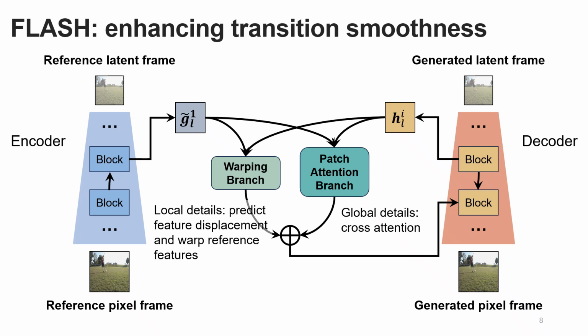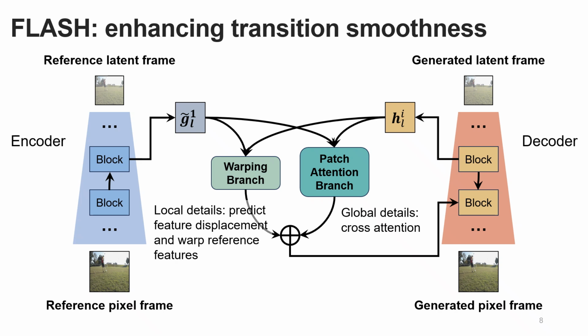Beyond motion generalization, Flash also enhances transition smoothness between the user-provided reference image and the generated frames. To achieve this, we design a dual-branch architecture that extracts multi-scale features from the reference image and injects them into each decoding stage. The warping branch predicts feature displacements between the encoder features of the reference image and the decoder features of the generated frames, then transfers local details based on these displacements.